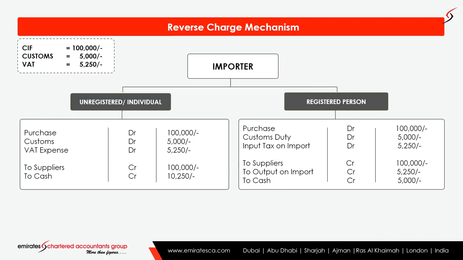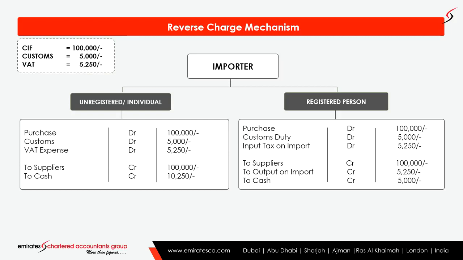Suppose he is importing in the month of January, and the VAT return period is quarterly, January, February and March. The quarter ending 31st March will be due on or before 28th April 2018. In such cases, he has to pay the tax on import only along with the VAT return.